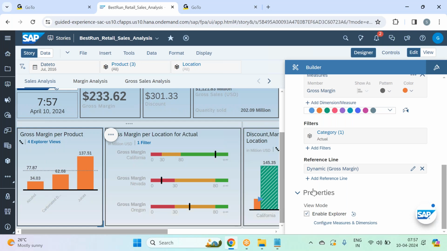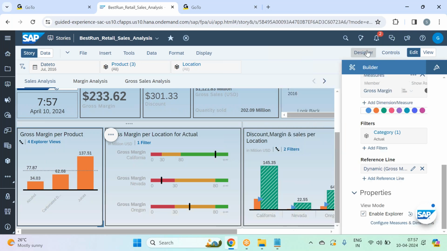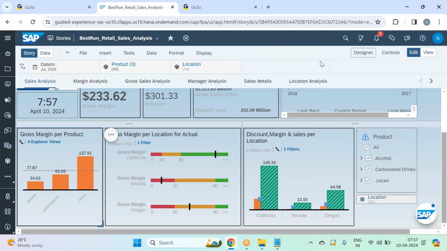That means for every widget we have to enable that one? In general, no need to enable it for all the widgets. Enable it for one or two widgets and give all the measures and dimensions so users can create their own explorers. Okay, Satya, got it.